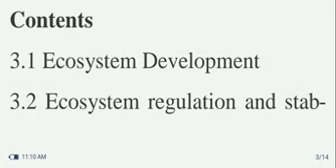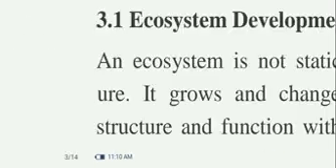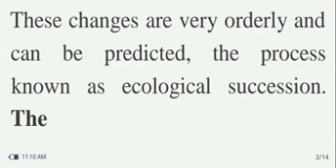Today we are going to learn about ecosystem development, ecosystem regulation and stability, and ecosystem services. What is ecosystem development? An ecosystem is not static in nature. It grows and changes in its structure and function with time. These changes are very orderly and can be predicted. The process is known as ecological succession.